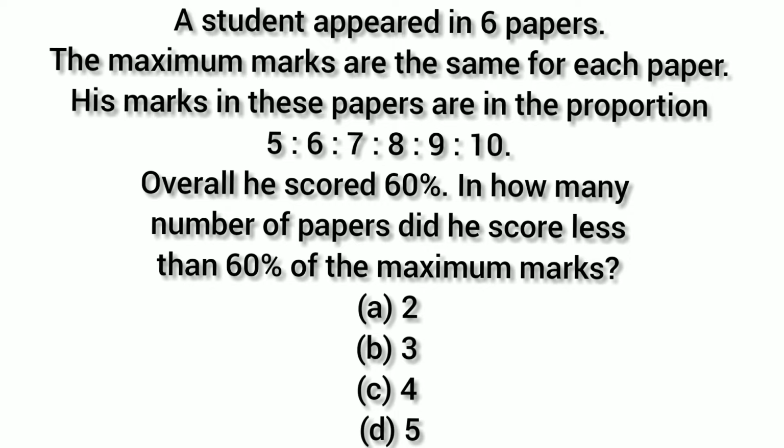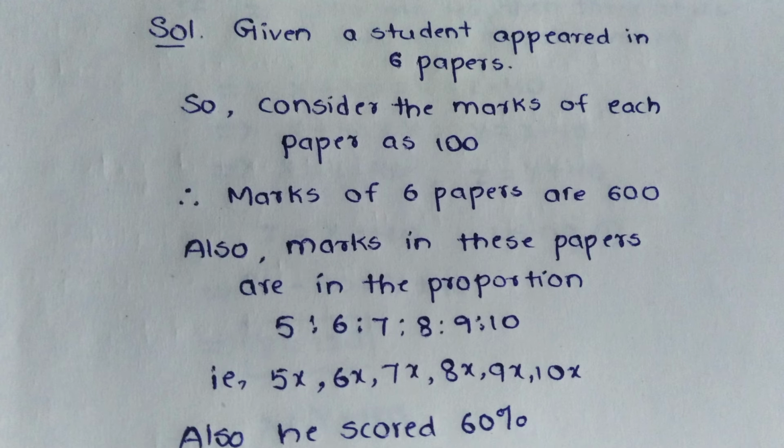Now we have to find out in how many papers the score was less than 60% of total marks. So for this, I have considered the marks of each paper as 100. So if one paper is 100, the total marks in six papers will be 600, right?